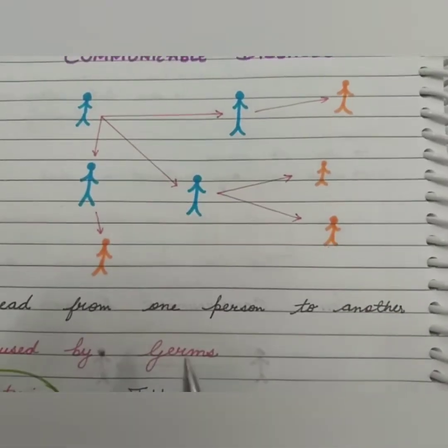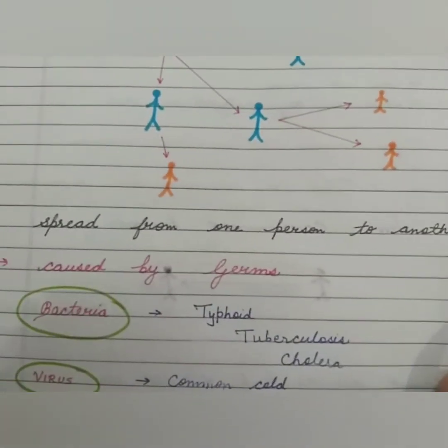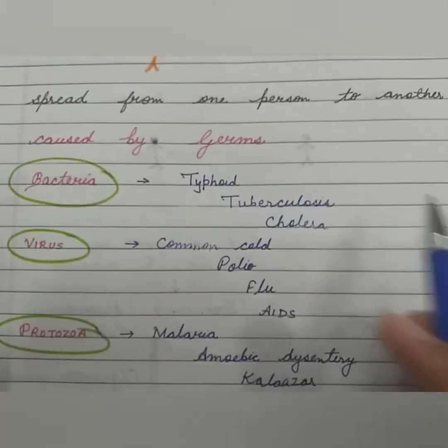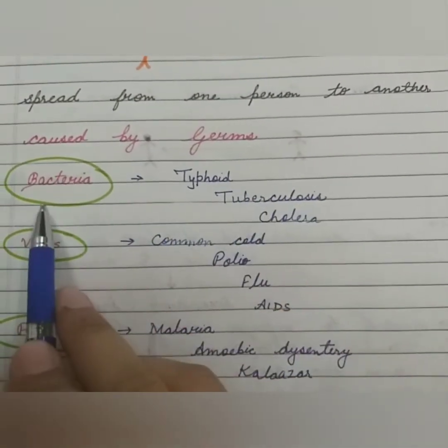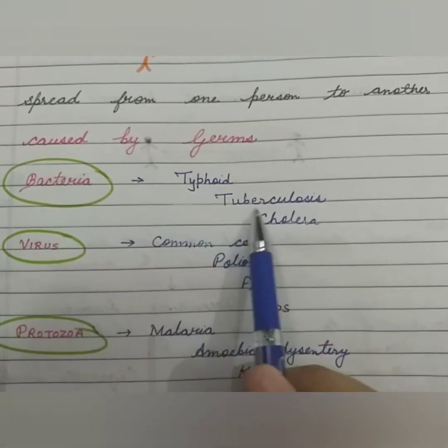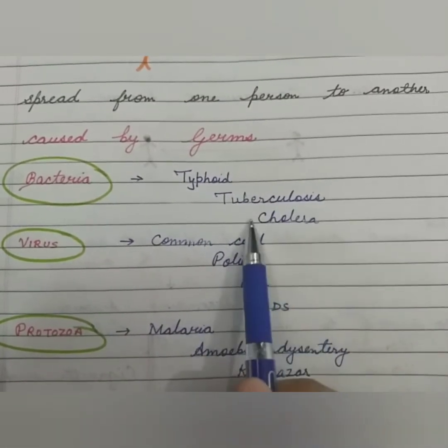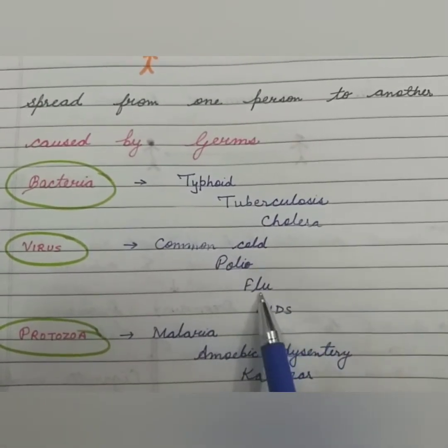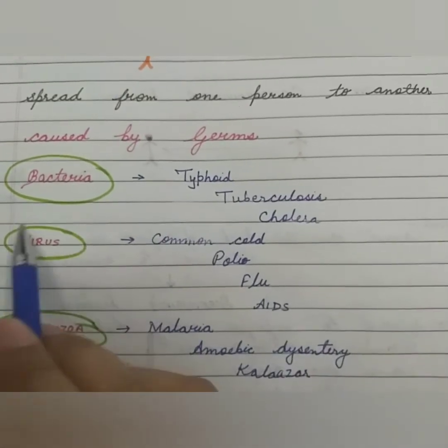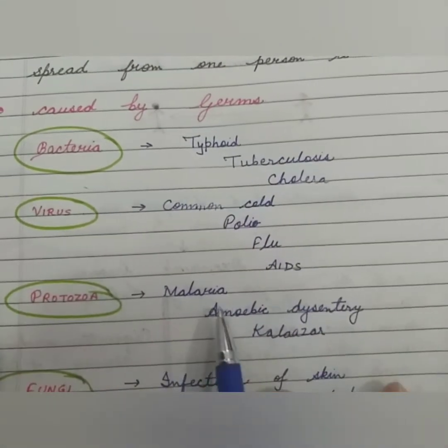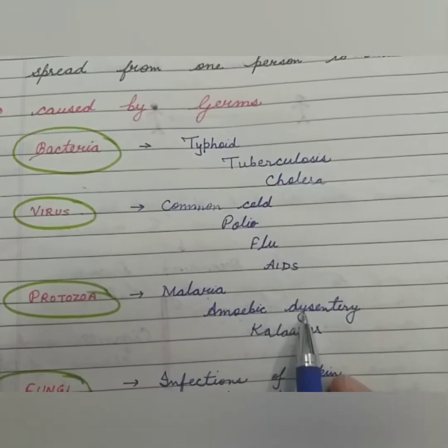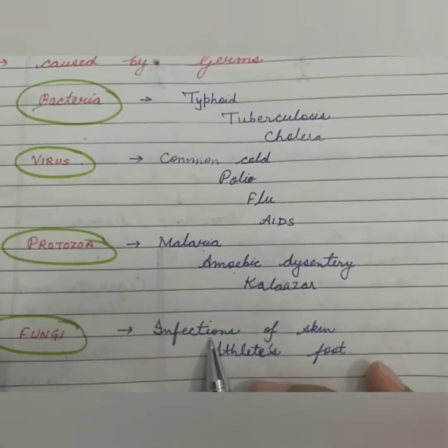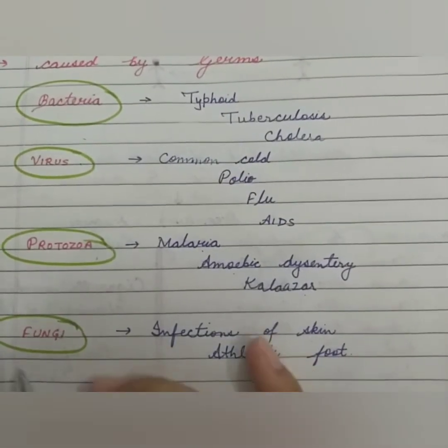Communicable diseases are caused by germs. We have different germs like bacteria, viruses, protozoa, fungi, and these are names of some diseases. Typhoid, tuberculosis, cholera are all caused by bacteria. Common cold, polio, flu, AIDS are caused by virus. Malaria, amoebic dysentery, kala azar are caused by protozoa. Infections of skin, athlete's foot are caused by fungi.